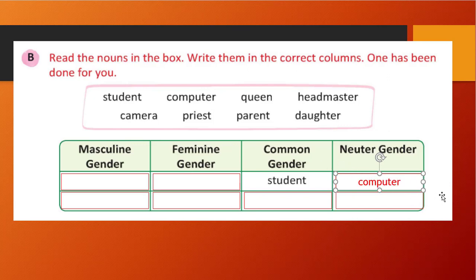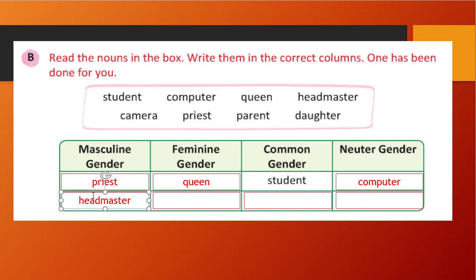And the queen, queen is a feminine gender, right? It's a lady, so it's a feminine gender. Headmaster, that is a masculine gender. It is like a male gender. And a priest is also a male gender. So I have written priest and headmaster both.